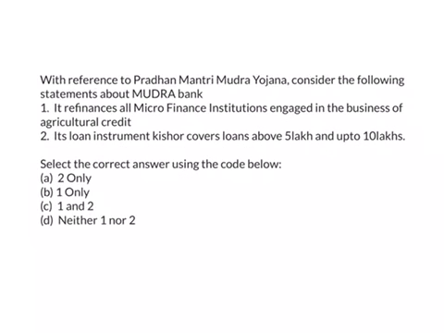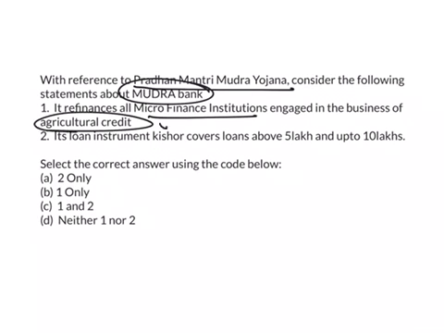Second question is with reference to Pradhan Mantri Mudra Yojana. Consider the following statements about Mudra Bank. The first statement is, it refinances all microfinance institutions engaged in the business of agricultural credit. The statement is wrong because this Mudra Bank will refinance microfinance institutions that are engaged in micro, small, medium enterprises, not in agricultural credit.